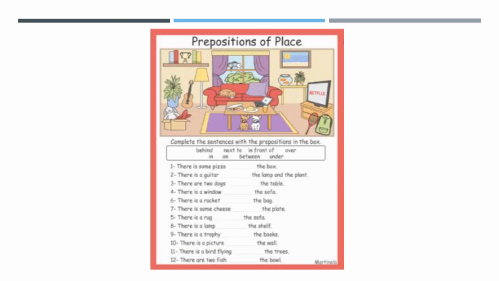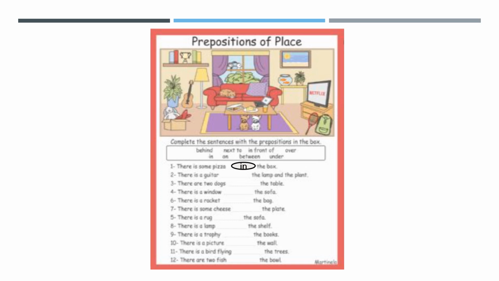Let's practice. Let's check with the prepositions of place here. From this box of prepositions, we have to choose an adequate preposition for the first sentence. There is some pizza in the box. Tell me, think for a moment. Yeah, there is some pizza in the box.